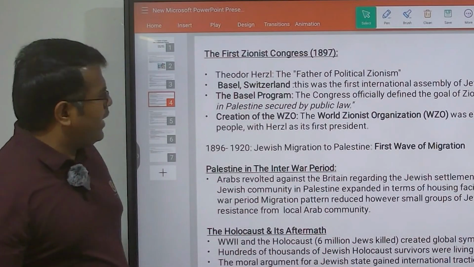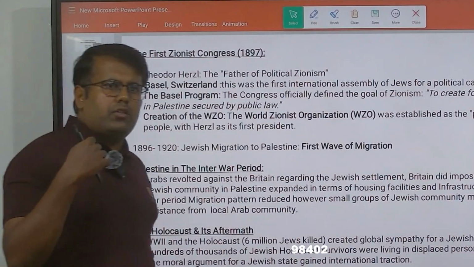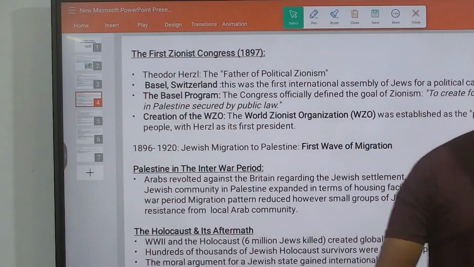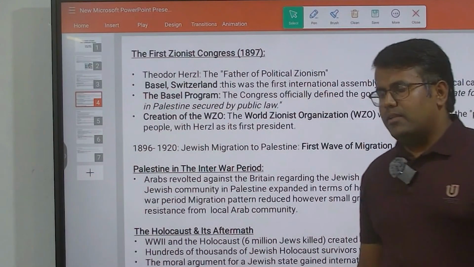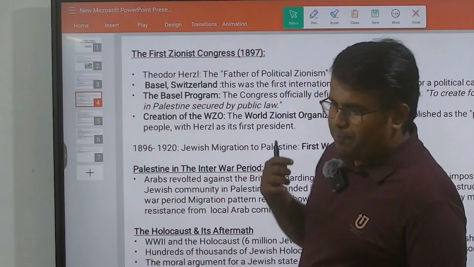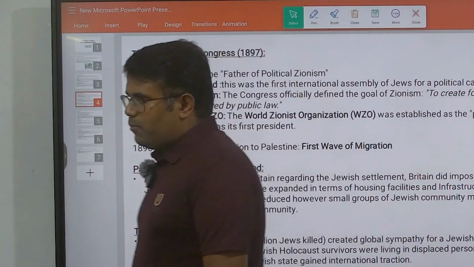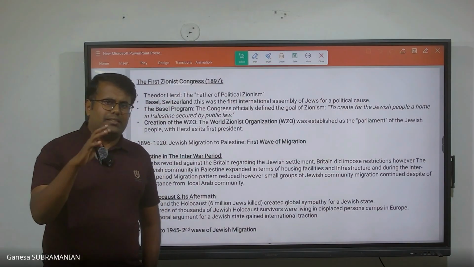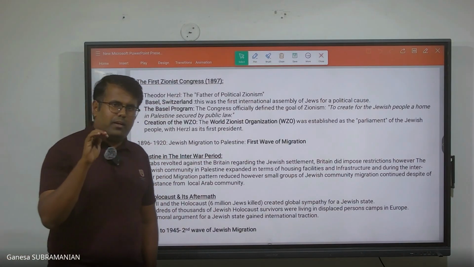1896 to 1920, this migration also had a very, very firm resistance from the local Arab population, and this issue was taken to the Britishers by the Arabs because they were very, very unhappy in this process. What the Britishers did was a little interesting thing.